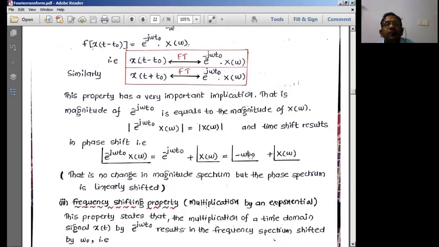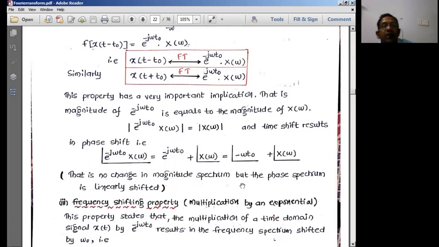Now the beauty of this particular property is that it has a very important implication. What is that implication? The magnitude of this function is equal to the magnitude of X of omega. Therefore, the absolute value of this entire function becomes equal to the absolute value of X of omega, because the shift is there in the angular displacement.